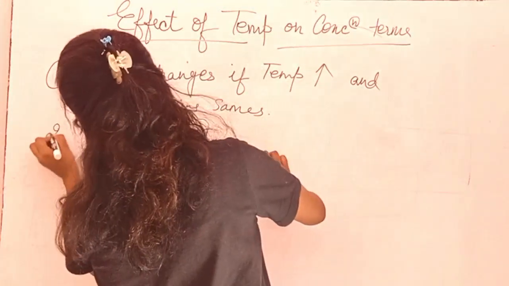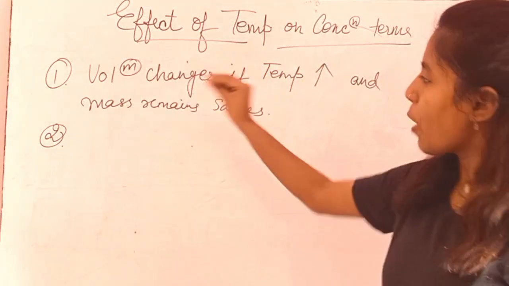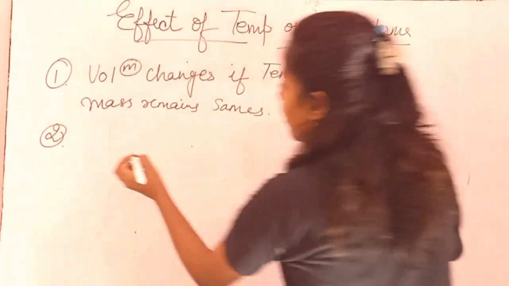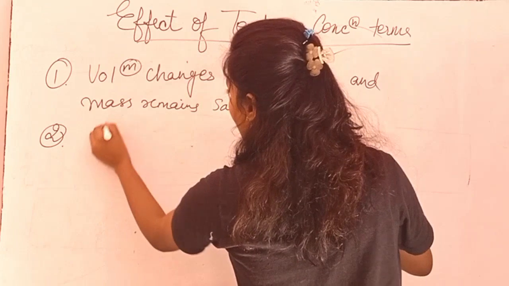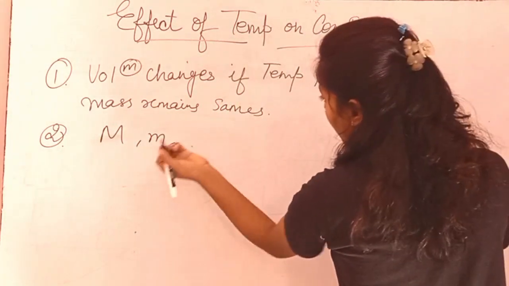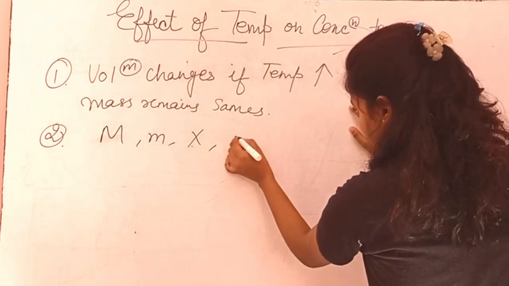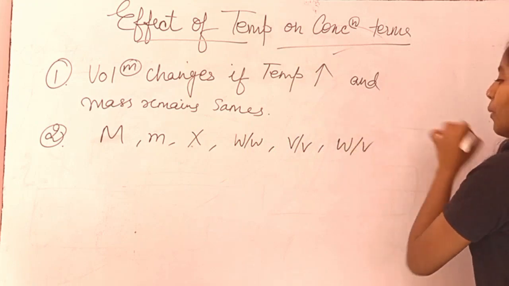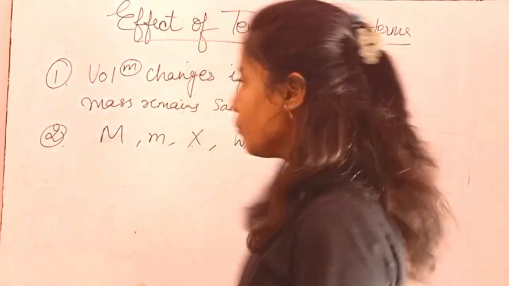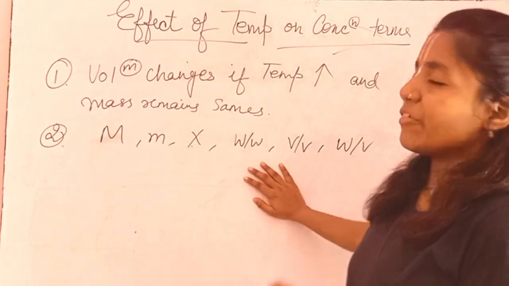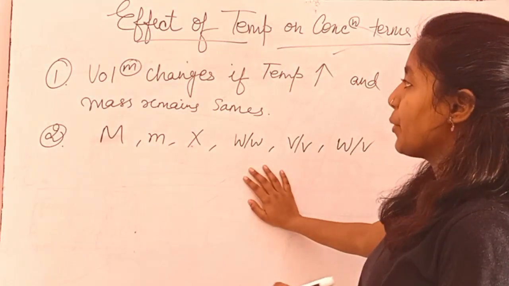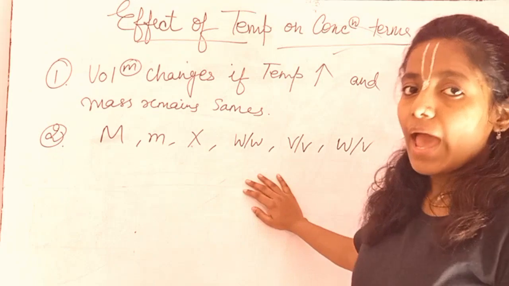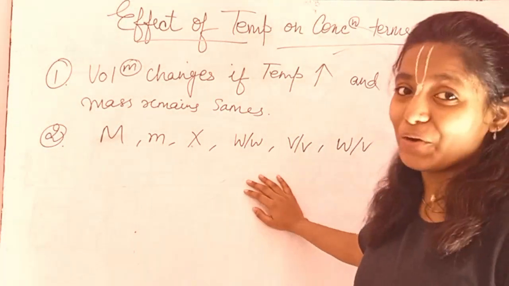Now my second point is, how can we conclude this? See, we have learned the concentration terms from the starting: molarity, mole fraction, weight by weight percentage, volume by volume percentage, and weight by volume percentage, that is percentage by strength. In these you can clearly see that whichever unit has volume in it will change with temperature, and whichever has mass will not change.